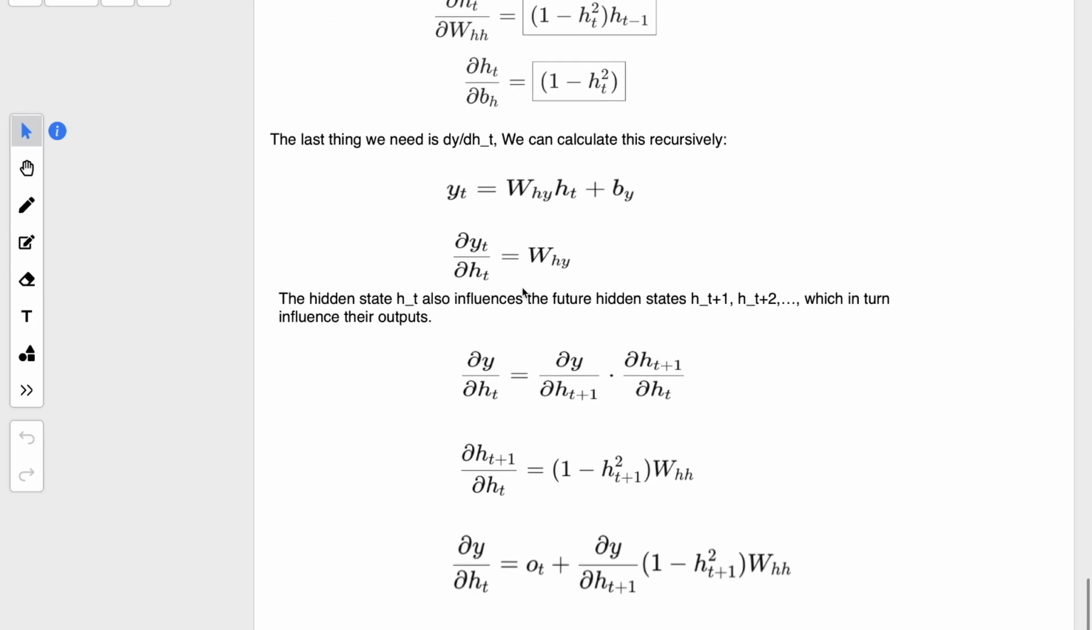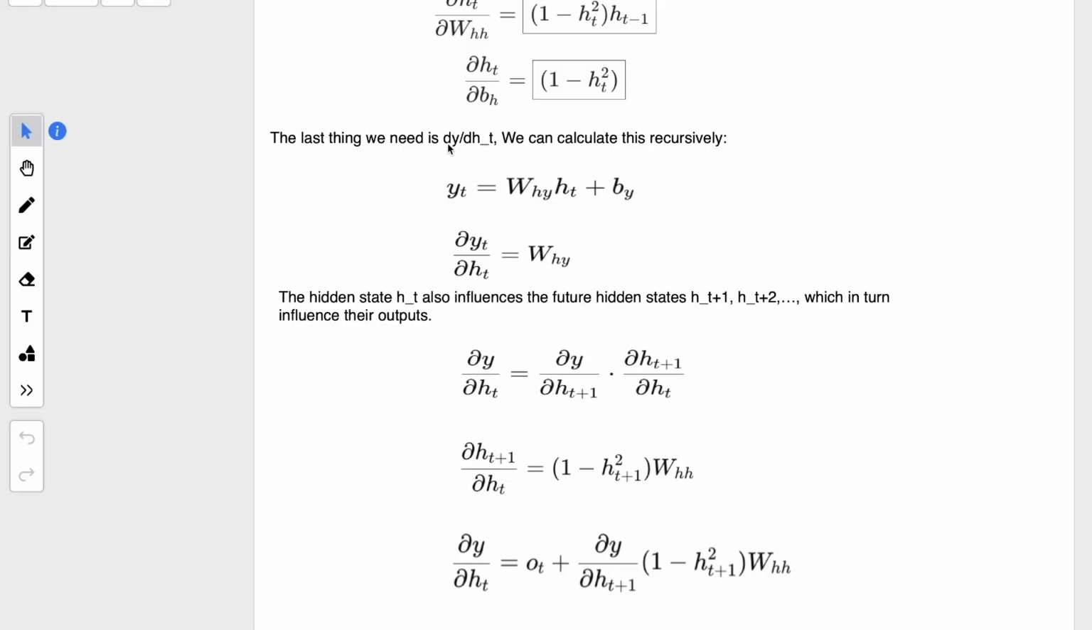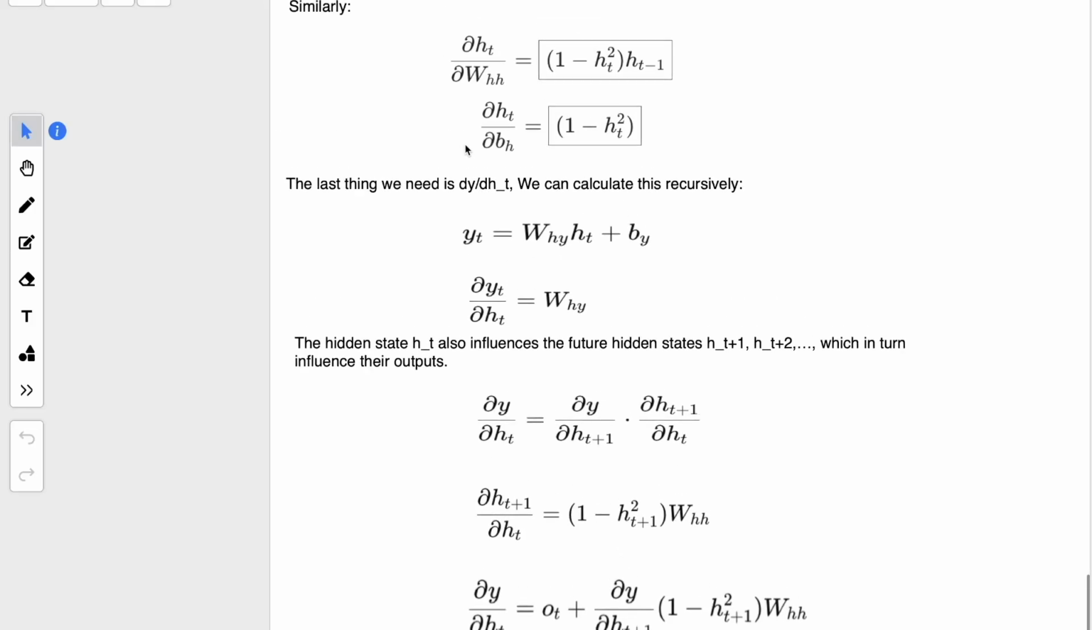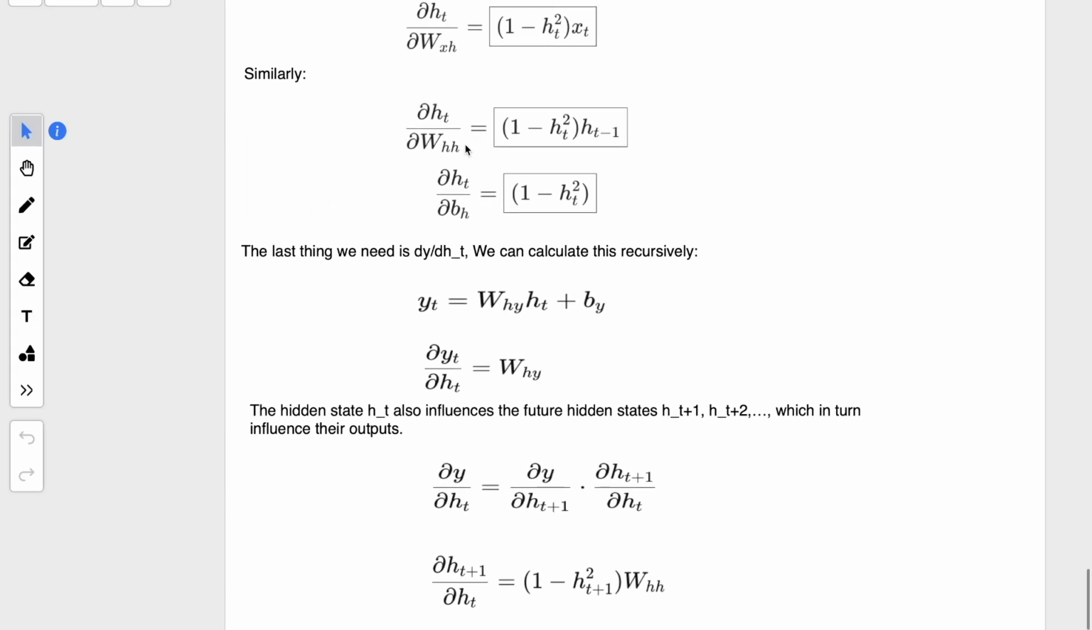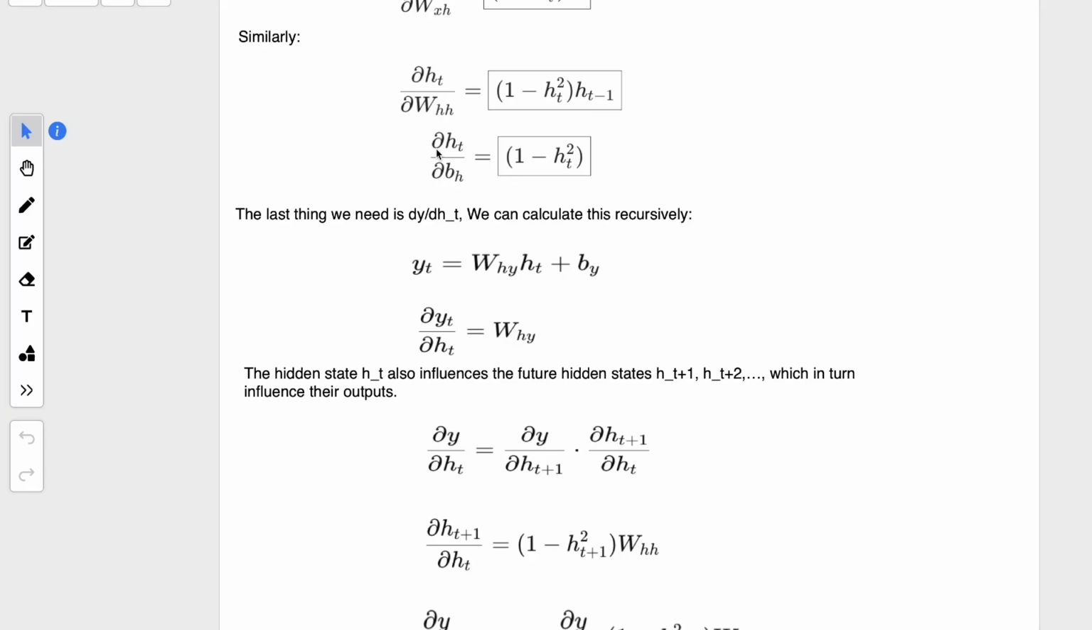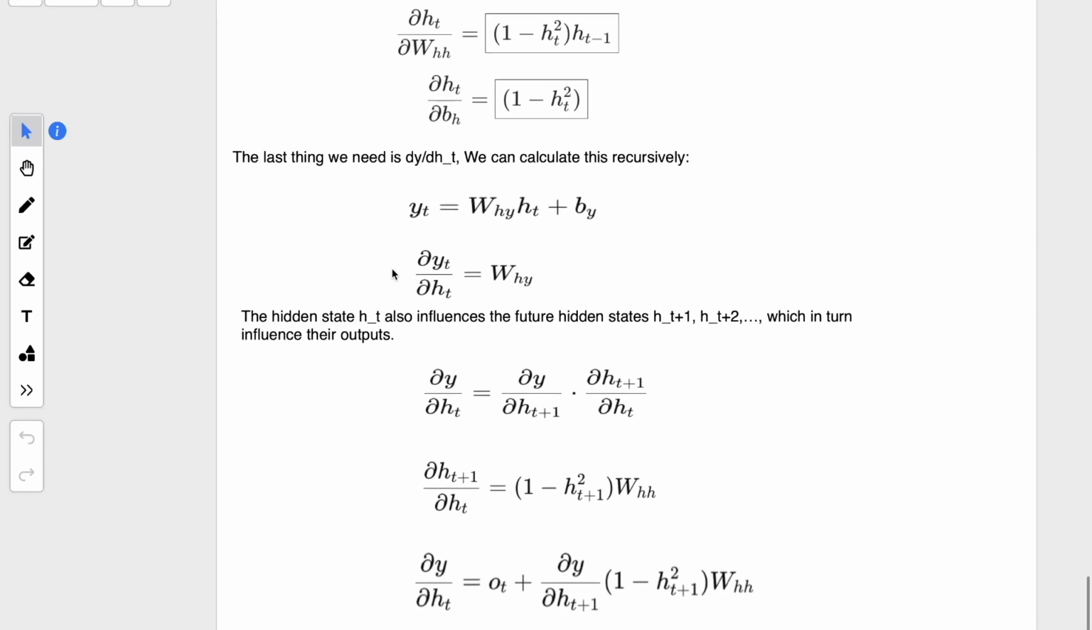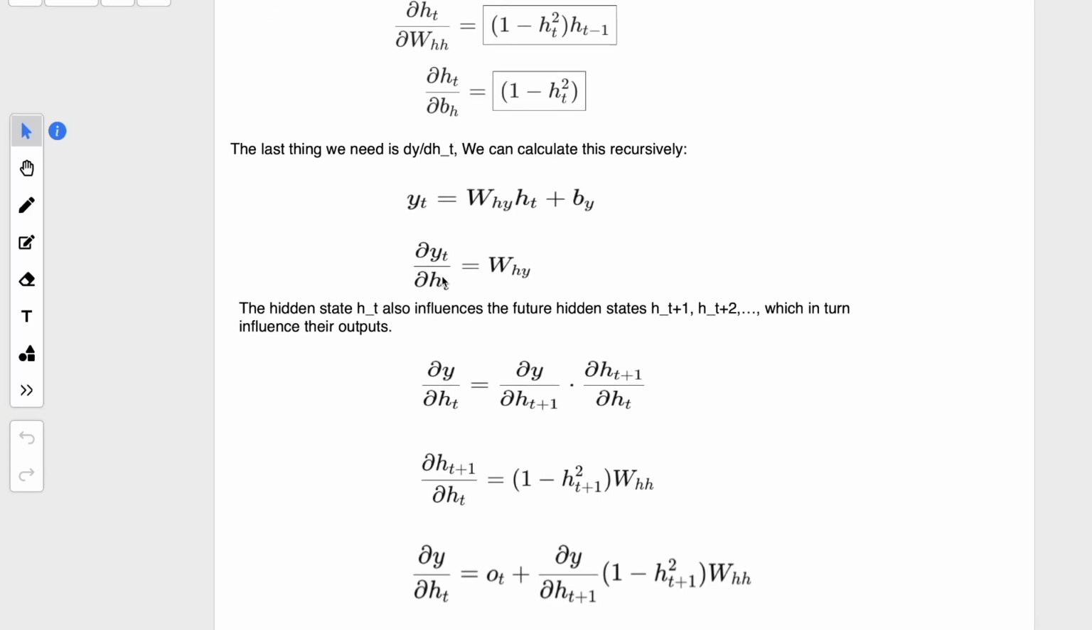Now we are calculating our delta y, how it depends on that. Until now we have seen how our hidden layer changes based on weights as well as the biases. We now need to propagate it to our output layer as well, right? So we are calculating delta y_t divided by delta h_t. According to the formula of this, it's just W_hy, right?